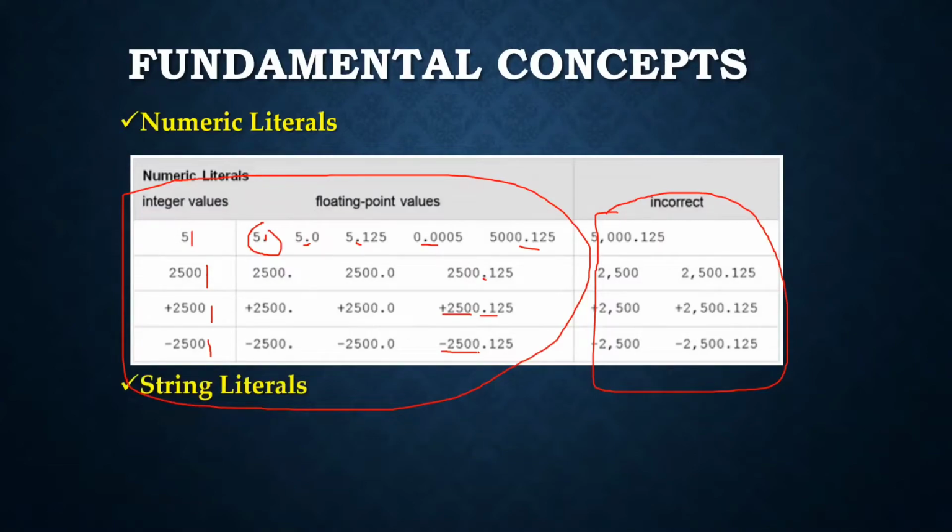As I said, the next literal type is string literals. I think you already know that numeric values are not the only literal values in programming. We have string literals, in short strings, and they represent a sequence of characters, like hello, Python, course.